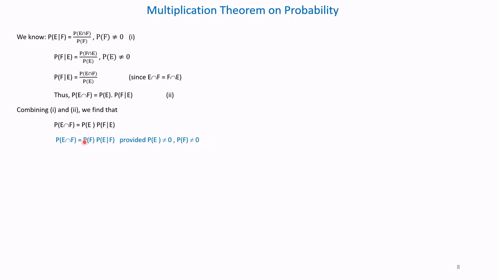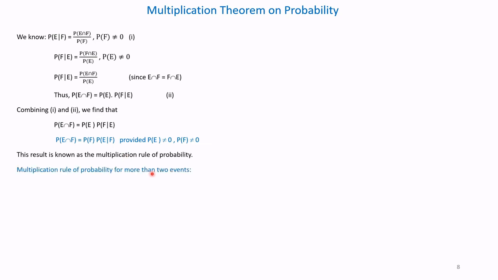Thus, probability of E intersection F is equal to probability of F into conditional probability of E given that F has occurred, provided probability of E is not equal to 0 and probability of F is also not equal to 0. This result is known as the multiplication rule of probability.